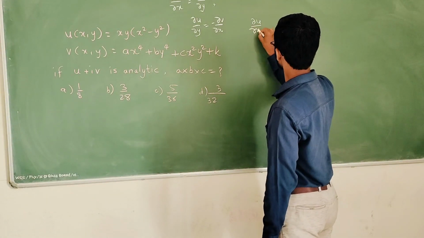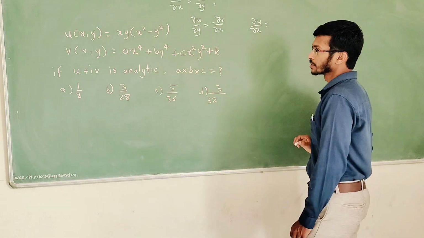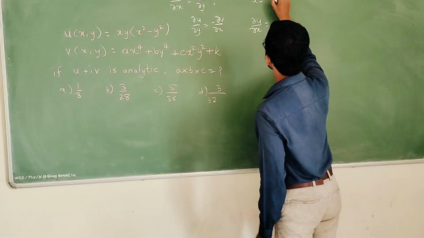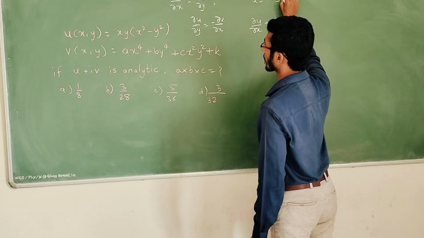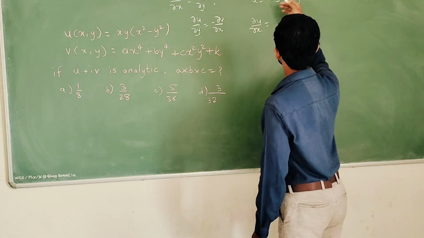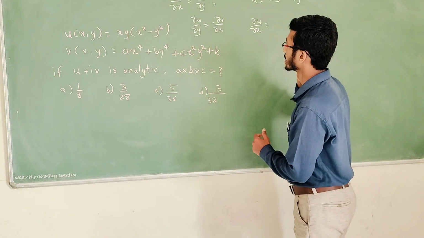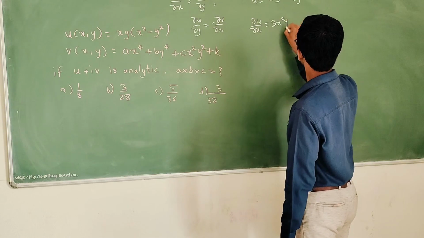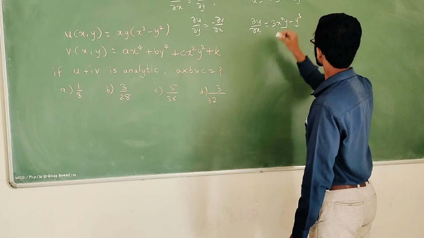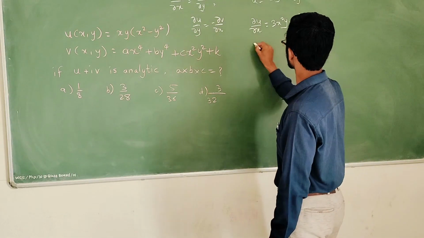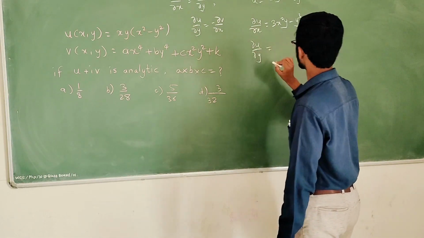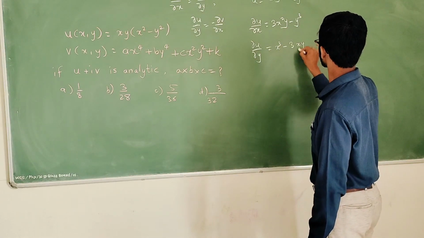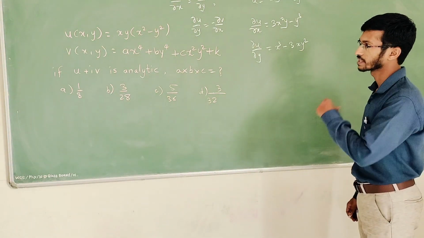First I will calculate with respect to x. Here u is equal to, if I solve this, x cube y minus x y cube. It will be easier for me to find the derivative. Now I will take the derivative with respect to x. I will get 3x square y minus y cube. Similarly, if I take the derivative with respect to y, I will get x cube minus 3xy square. So these are the derivatives of u with respect to x and y.